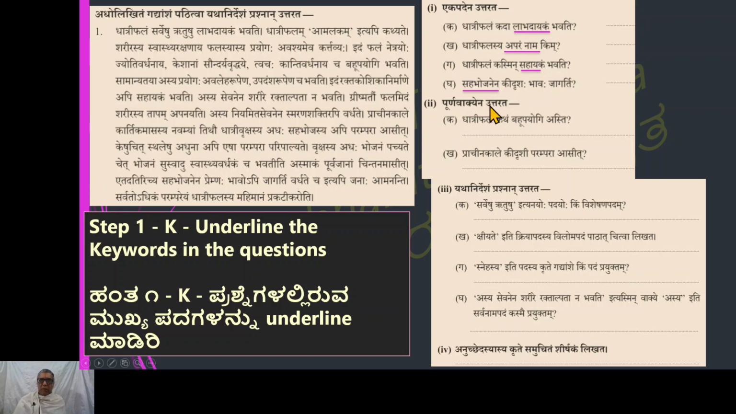Next, Purna Vakyena Uttarata. Answer in full sentence. Dhatri Phalam Katham Bahupayogi Asti. So underline the word Bahupayogi. Prachina Kale Kidrishi Parampara Asit. We identify the word Parampara. We can also identify Prachina Kale Parampara. It depends on, it comes with practice. How you identify the keyword comes with practice. We have identified 6 keywords in the questions.